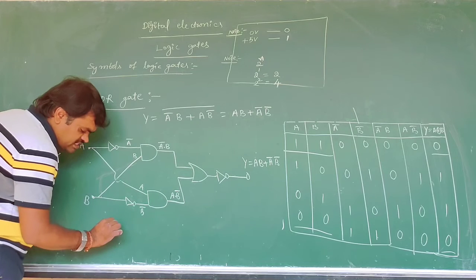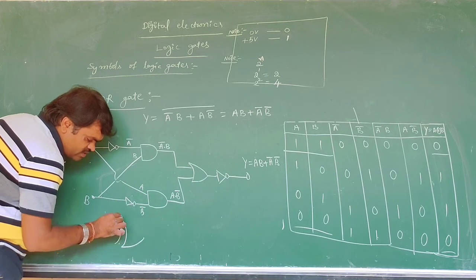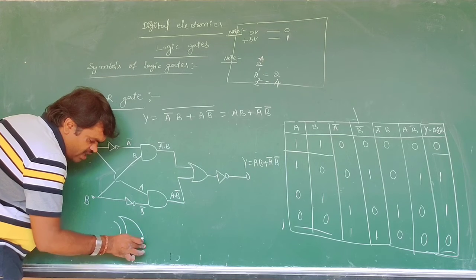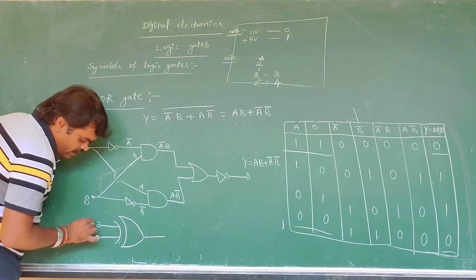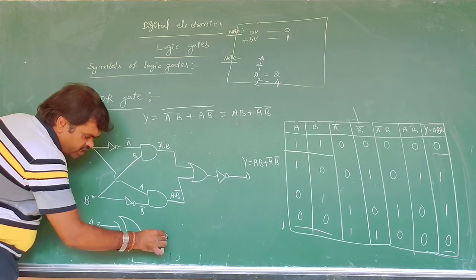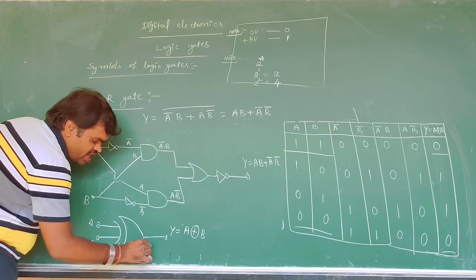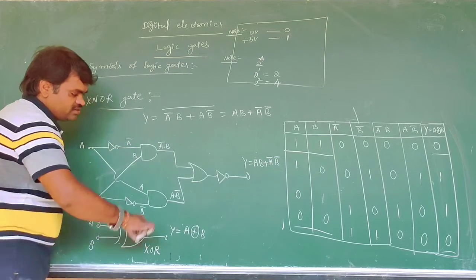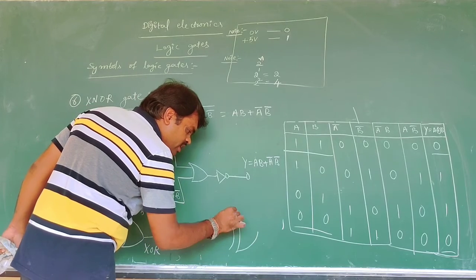Symbolically we can denote it like this. This is the symbol with inputs A and B, and Y is A XOR B. This is the XOR gate symbol. But the XNOR gate symbol is similar, only with a bubble in front.